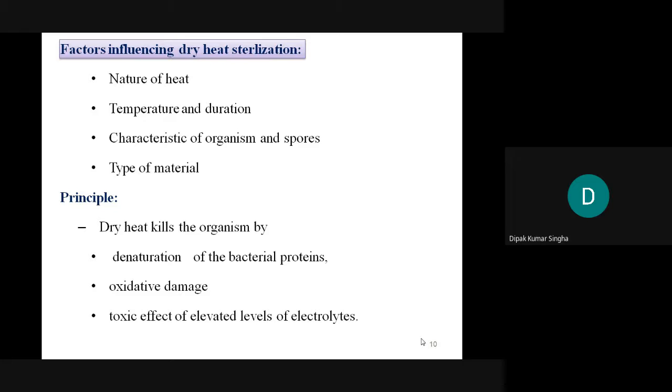Or the toxic effect of elevated levels of electrolytes. Last class I discussed how electrolyte levels are elevated. What are electrolytes? Basically the minerals: sodium, potassium, calcium, magnesium, chloride, intracellular or extracellular components.